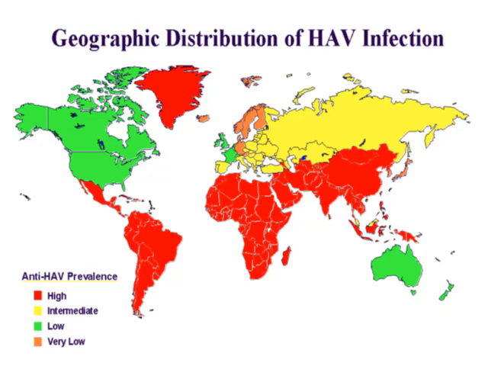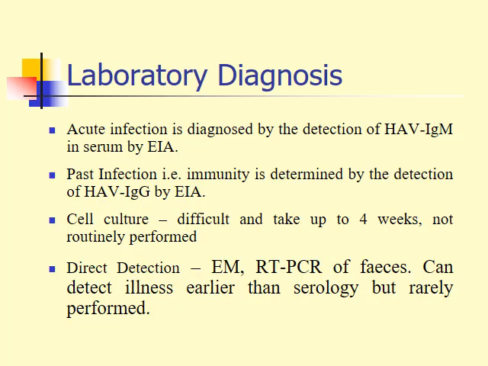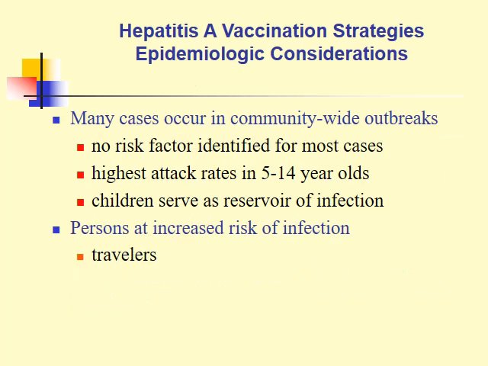antibody. The laboratory diagnosis, as we said: acute infection can be diagnosed by detection of IgM anti-hepatitis A viral antibody by enzyme immunoassay. Past infection is shown by the IgG anti-hepatitis A viral antibody, by enzyme immunoassay. Cell culture is difficult and not routinely performed. Direct detection by EM and PCR of feces can be done to detect illness earlier than serology.